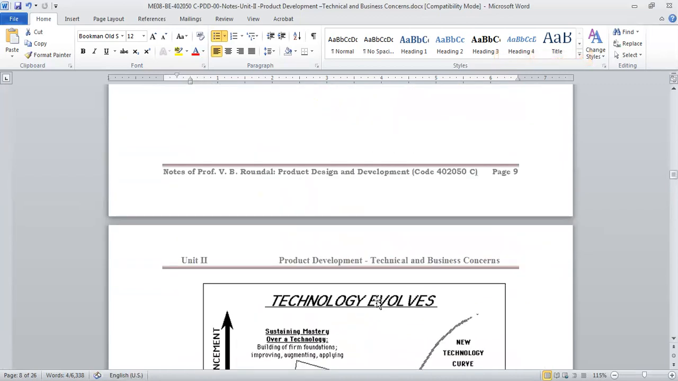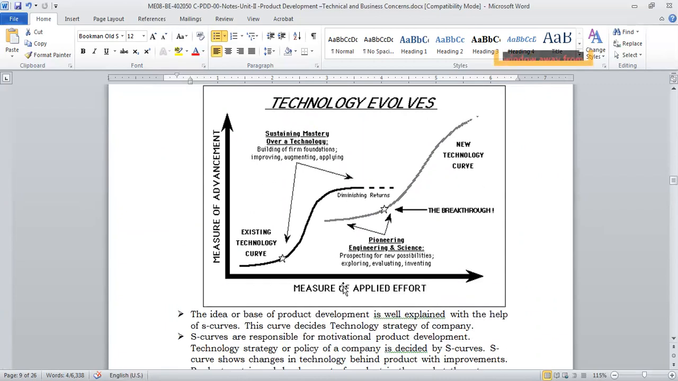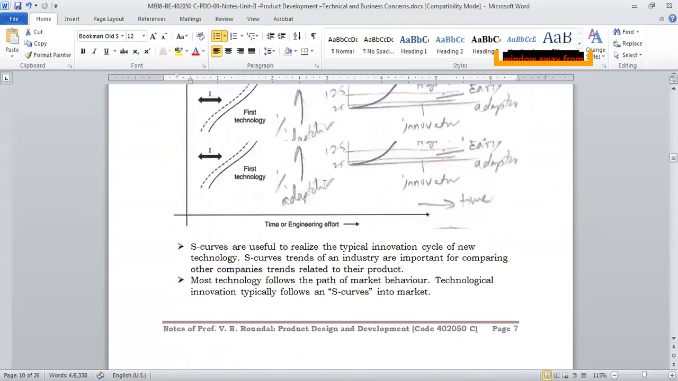Like say if your product is here, you know that okay, the returns you are going to get from the product are not much. You have to come up with something new, because new technology will come. So like that, you have to keep looking for the new technology. So this will help you in technical forecast. This S curve will help you in technical forecasting.